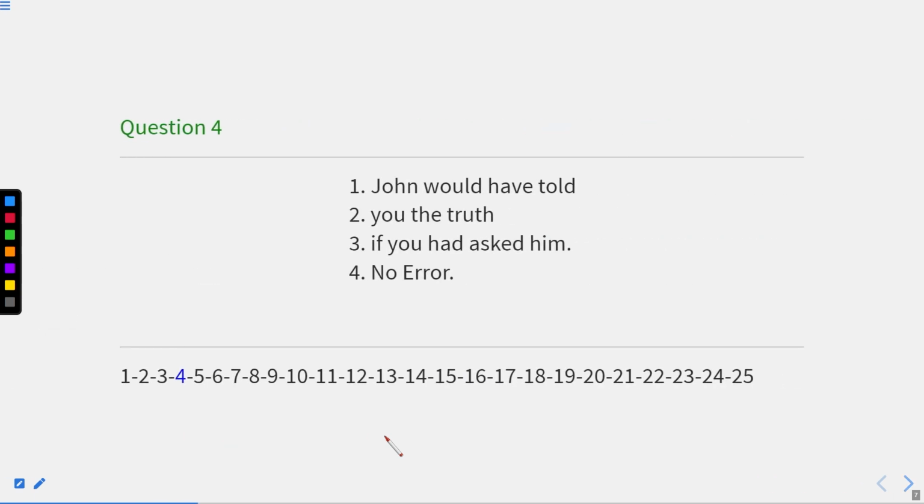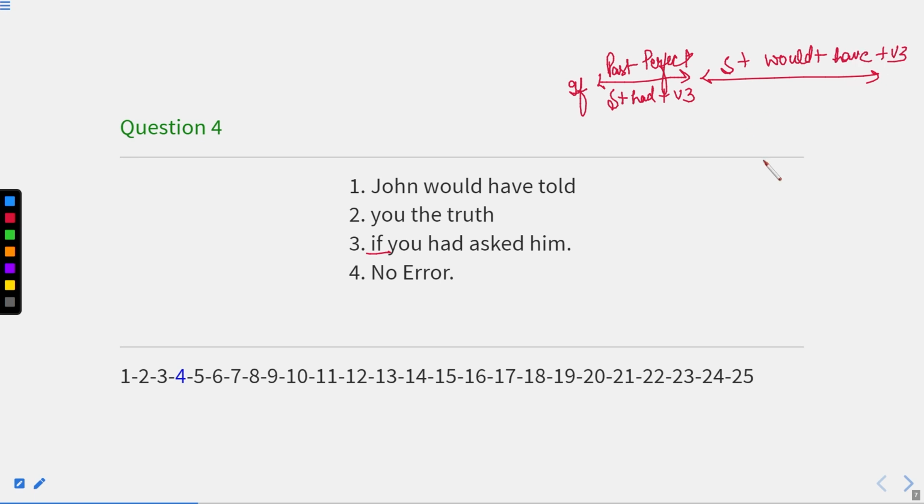John would have told you the truth if you had asked him. Now whenever we have the if combination, in the first clause we make the sentence in past perfect tense. If this is in past perfect tense, this is actually the conditional sentence. So here we'll write subject plus had plus verb third form, and in the later clause we write subject plus would plus have plus verb third form. So this should be the combination in the conditional sentence.